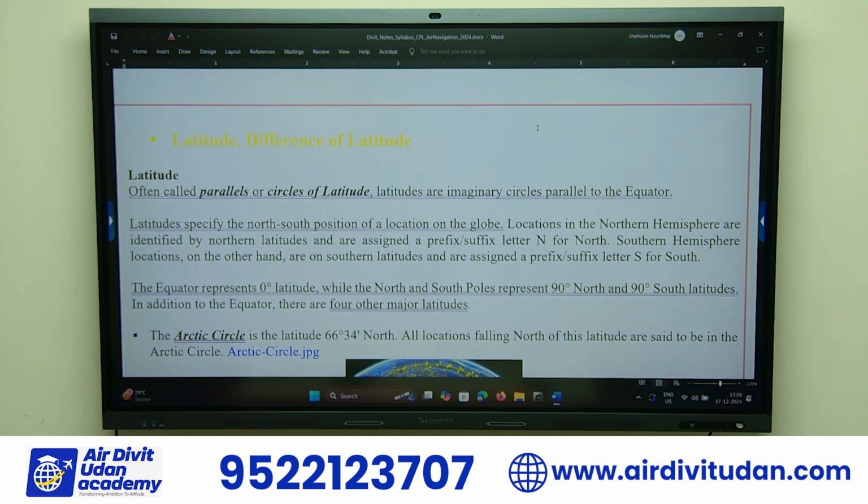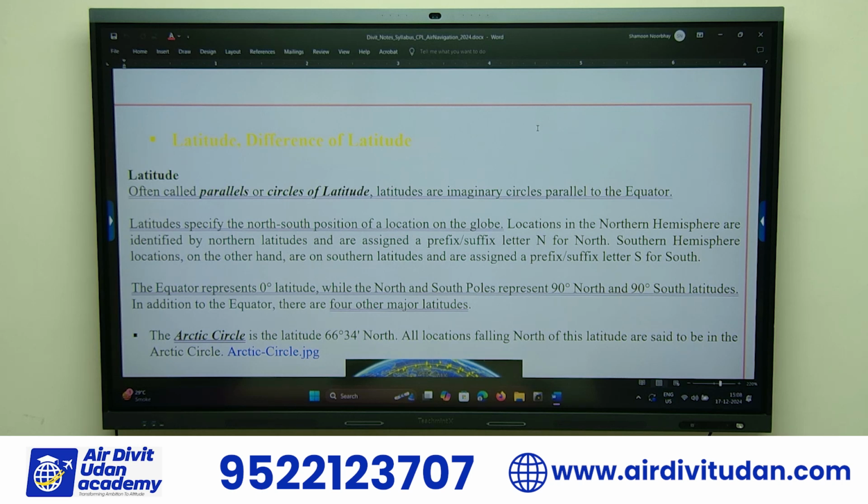Tropic of Cancer is in the northern hemisphere, Capricorn is in the southern hemisphere. Both are located at 23.5 degrees, north and south. The other two lines which are of importance to us: one is the Arctic Circle, which is 66.5 degrees north, and the other one is 66.5 degrees south, which is the Antarctic Circle.